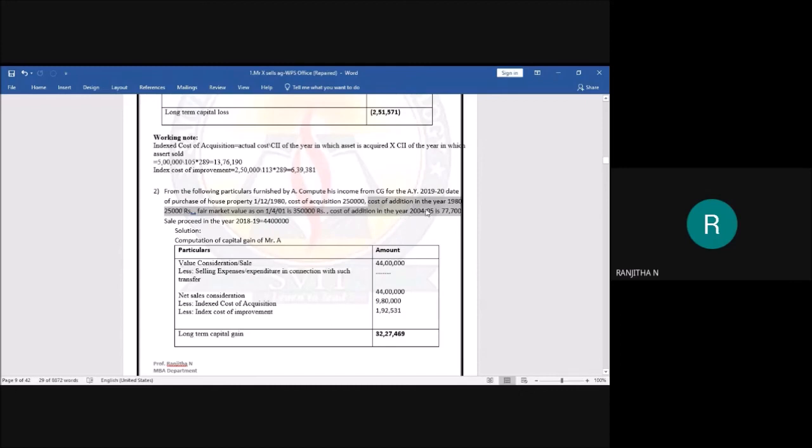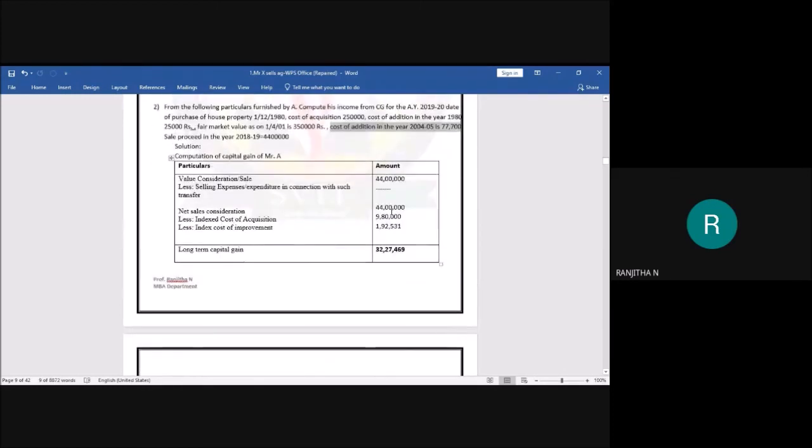According to that, the cost of improvement in the year 1980 is ignored because it is before 2001. Only the cost of improvement in 2004-05 is considered because it was made after 1/4/2001.